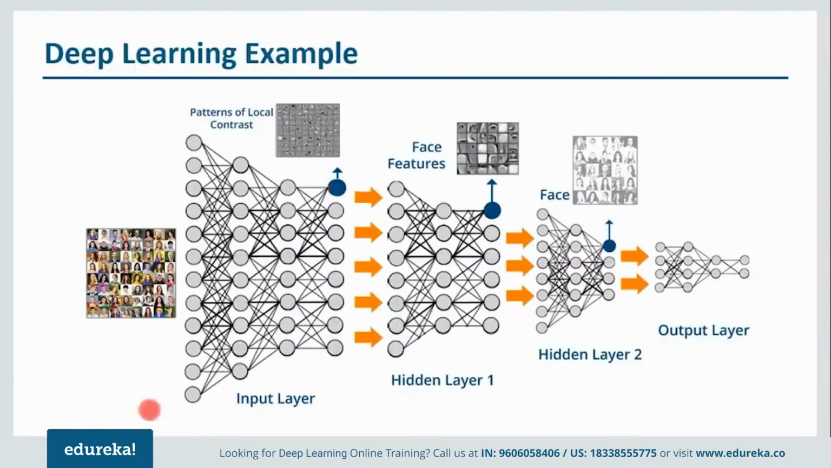So this is just a general overview of how a deep network looks like. We have first patterns of local contrast in the first layer. Then we fixate these patterns of local contrast in order to form the face features such as eyes, nose, ears, etc. And then we accumulate these features for the correct face, and then we determine the image. So this is how a deep learning network looks like.